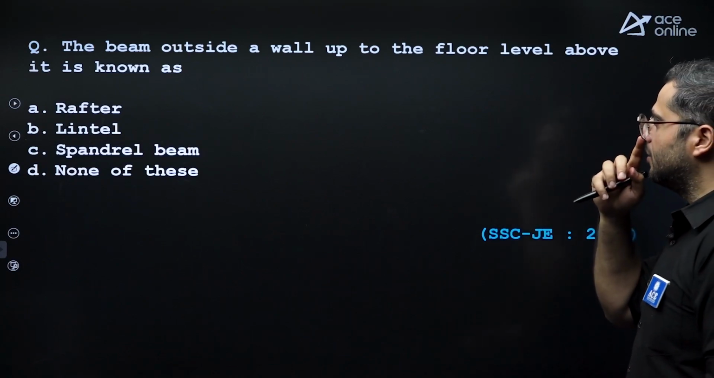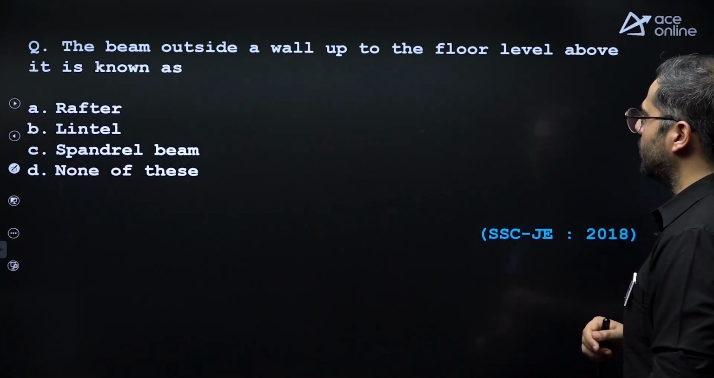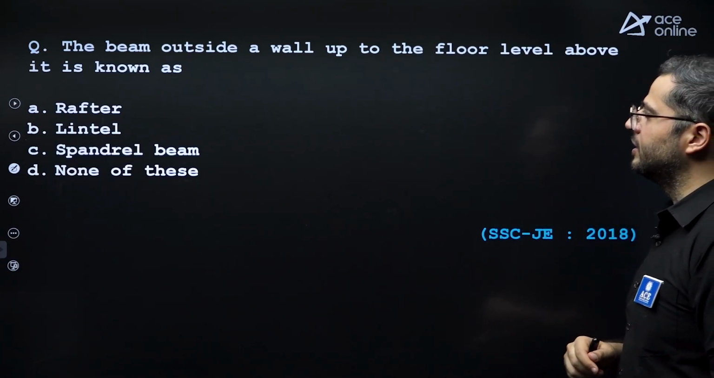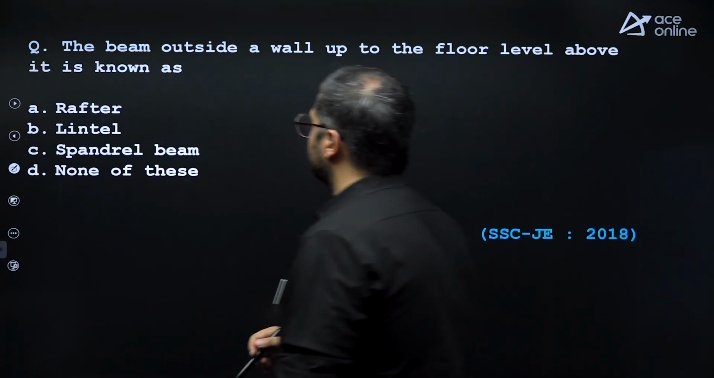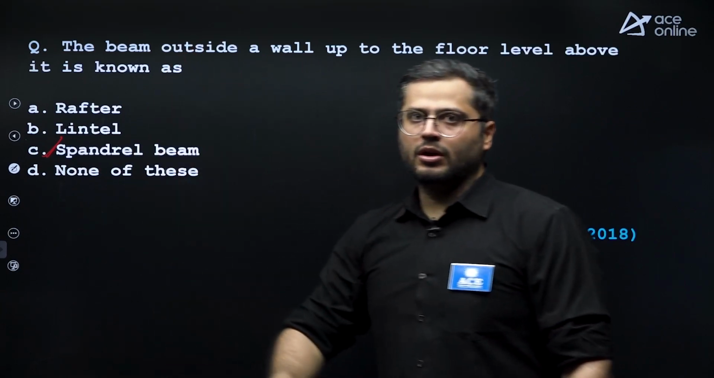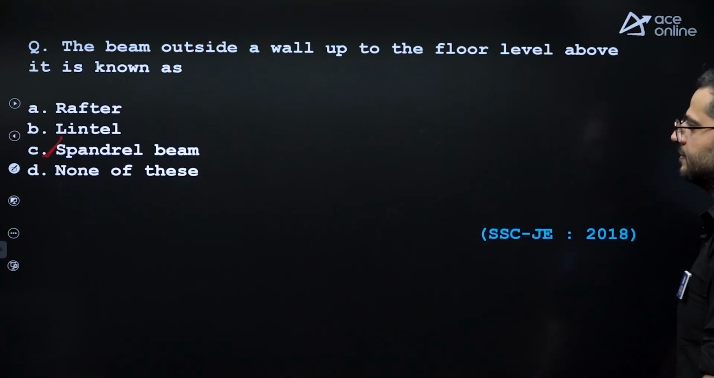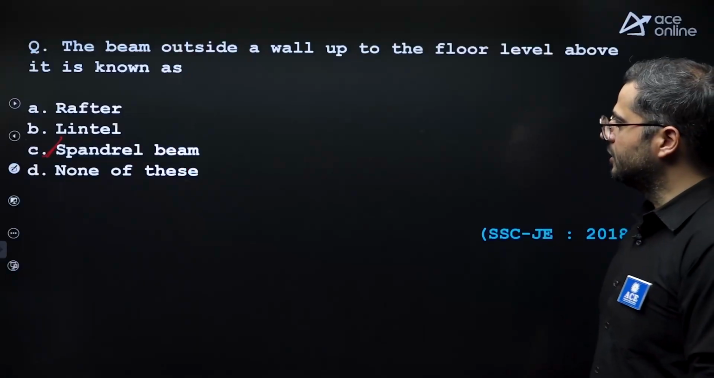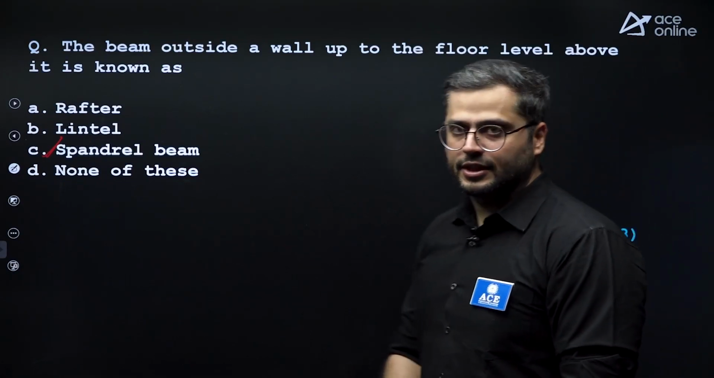Next, the beam outside the wall, outside of the wall, at the floor level above it is known as outside wall spandrel beam. Right? Exterior wall load is transferred to spandrel beam. Right? So this was the last question of our today's session.